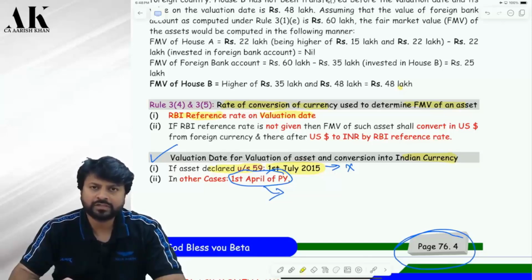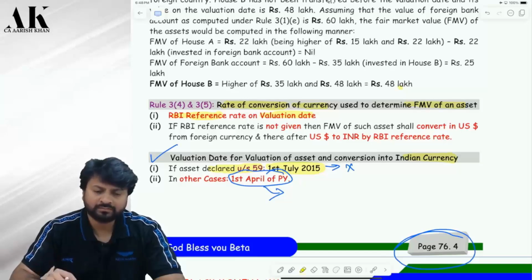Now, listen carefully, see here. Sometimes the RBI reference rate is not available for all the countries. Suppose your asset is in Zimbabwe, or in Kenya, or in Uganda.